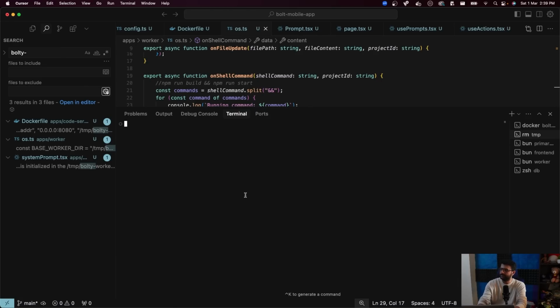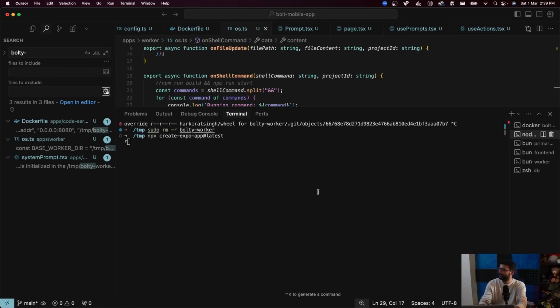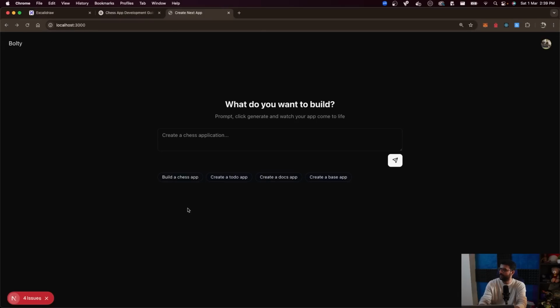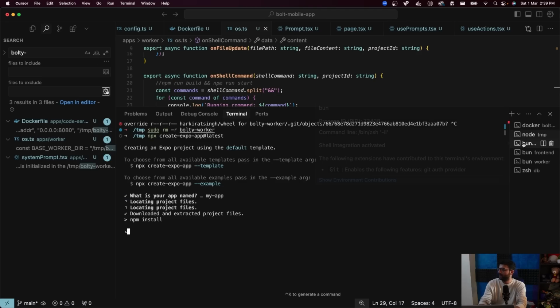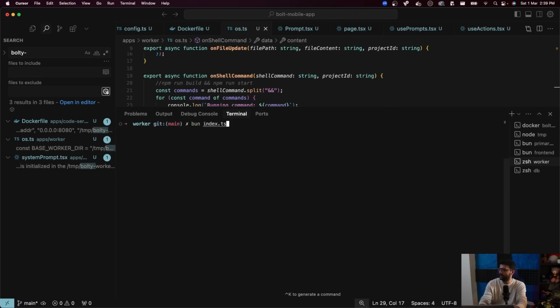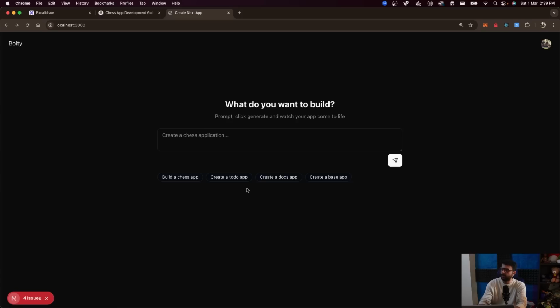And what else? Create expo, restart the Docker container, and restart the worker. Not really needed, but let's do it just to keep things clean. Restart the worker as well. Create a to-do application, basic one.